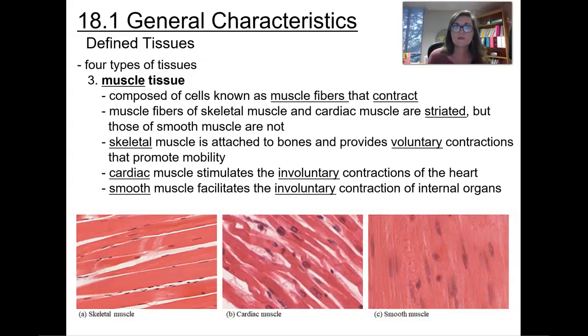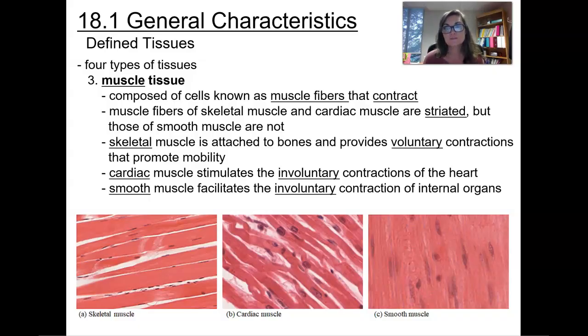Cardiac muscle is going to be stimulated involuntarily. It's controlled by the nervous system, and it causes contractions of the heart. And so really you're going to have a pacemaker that's going to set off those contractions. Skeletal muscle is actually the only muscle that's going to be voluntary, and you can control it, so you can move yourself from place to place without relying on the nervous system to actually go through the processes. You can actually do what you need to do with that. Cardiac, you're not going to control the beat of your heart.